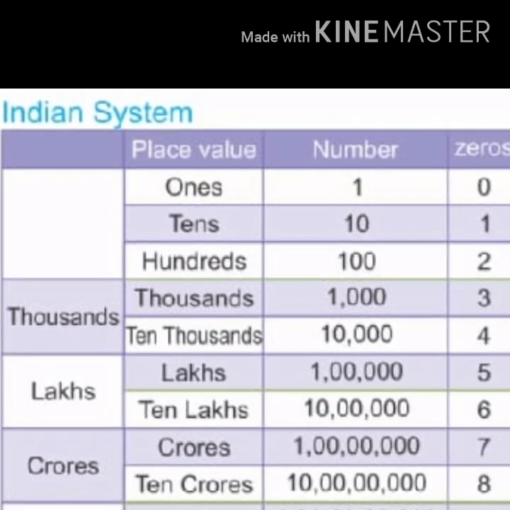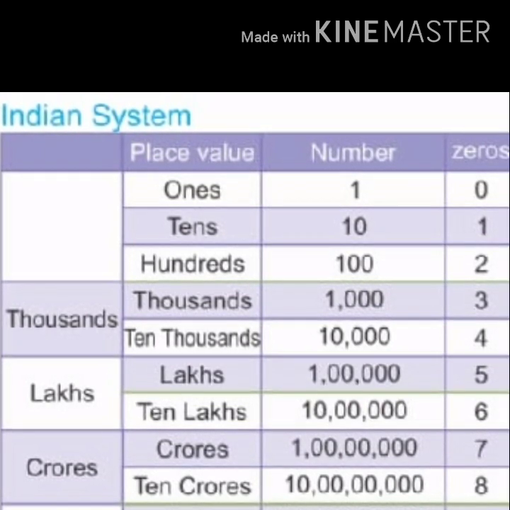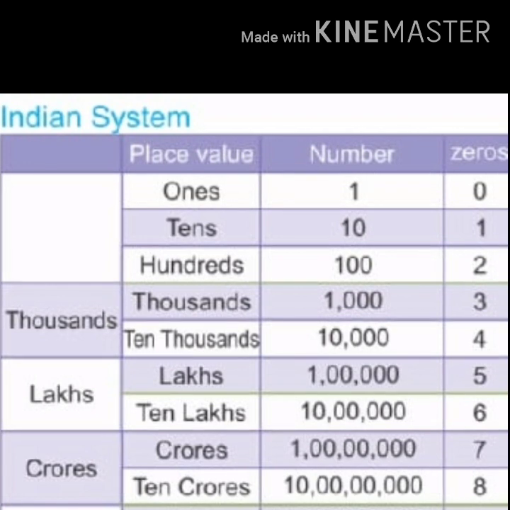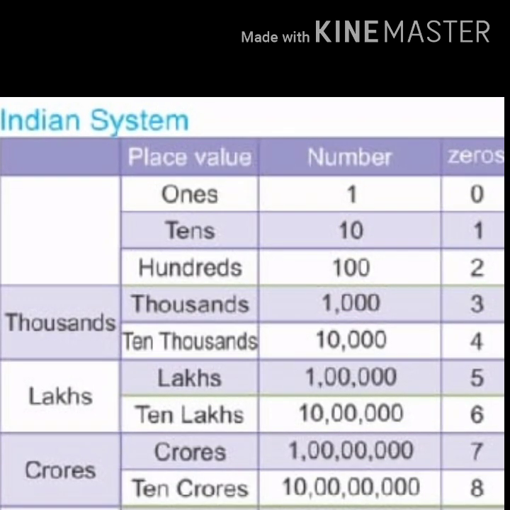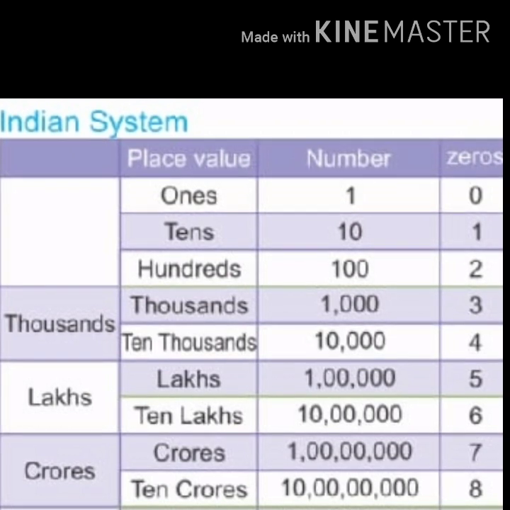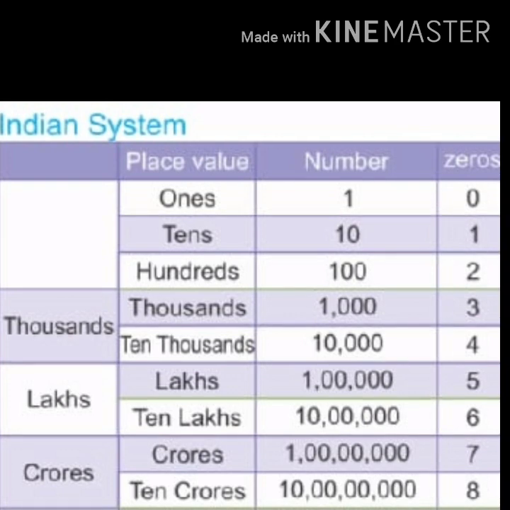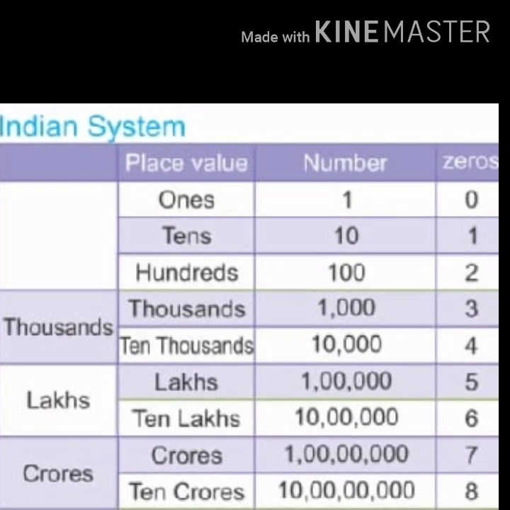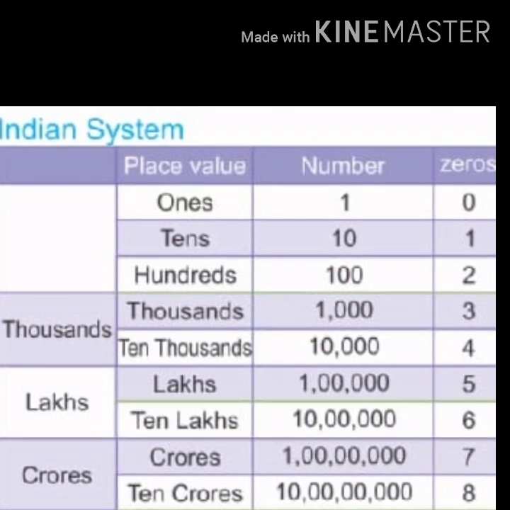Indian system. According to the Indian system, the place value chart is divided into 4 groups: hundreds, thousands, lakh and crore. Each group is divided into subgroups. They are ones, tens, hundreds, thousands, ten thousands, lakh, ten lakh, crore, ten crore and so on.